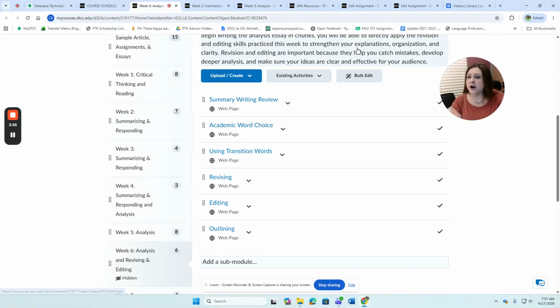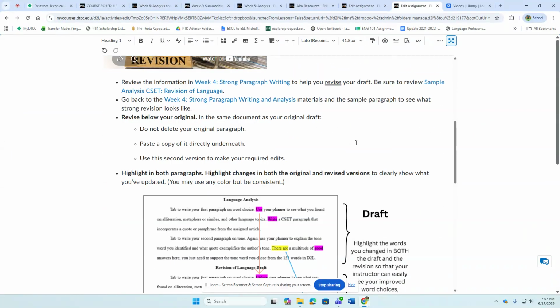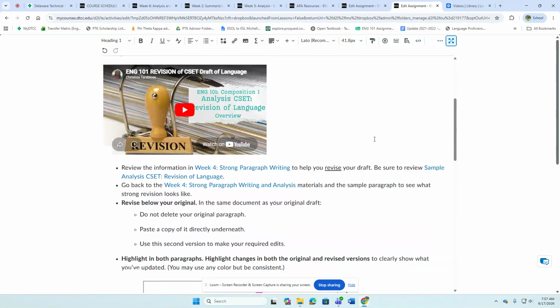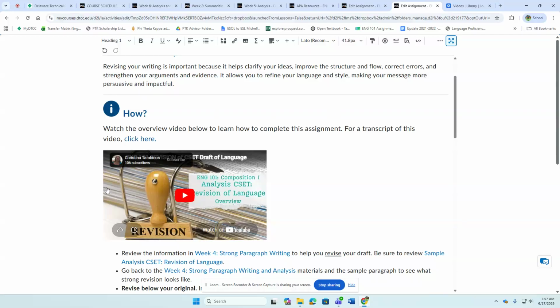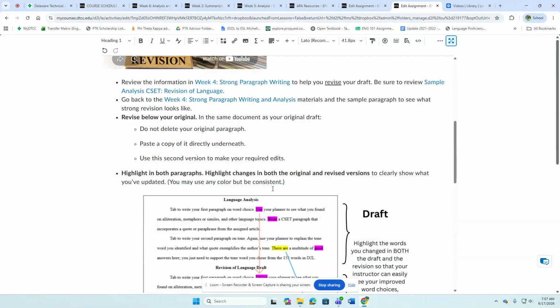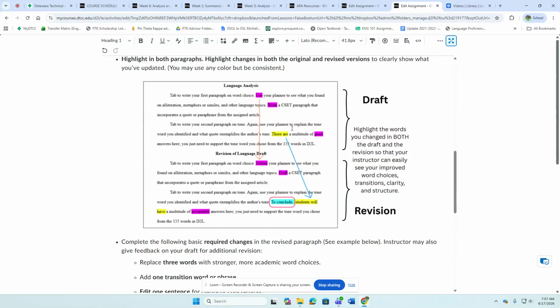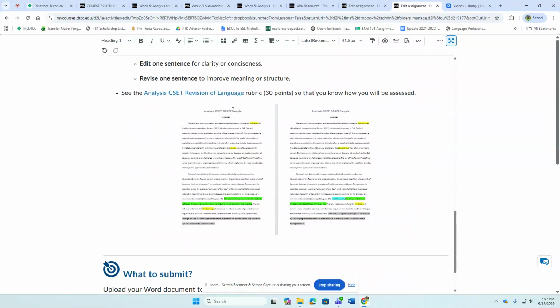So in our very first assignment, you will be actually revising your language section of your essay. Okay, so I would recommend watching the video. Make sure that you read the directions very, very carefully. Everything is linked here for you. And then, of course, there is a picture here to show you exactly what your page should look like. There's another picture down here to show you what the final draft of this assignment will be.